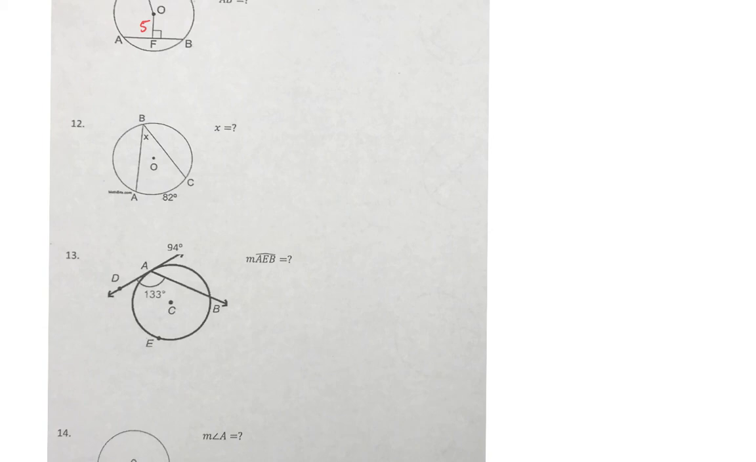Now, a kid in my last class said, but Mr. Stwan, there is no OB. Look at the paper. Do you see a segment connecting O to B? No, so guess what you get to do? Yeah, you get to draw one. So draw OB.